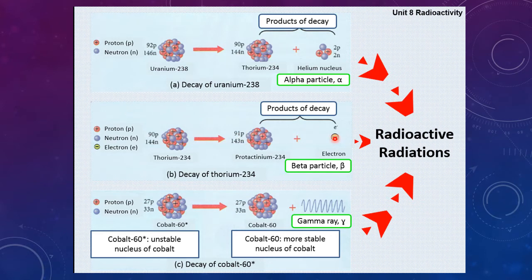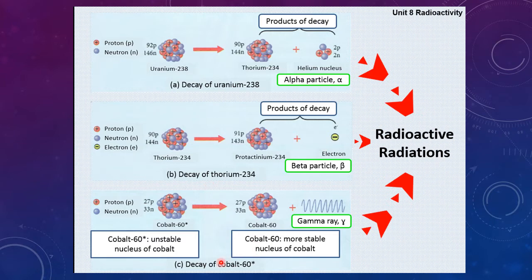This electron which is released is a highly energetic electron, and this is what we call the beta particle. So thorium has become protactinium, which has an additional proton and one less neutron, because the neutron has changed into a proton and an electron.